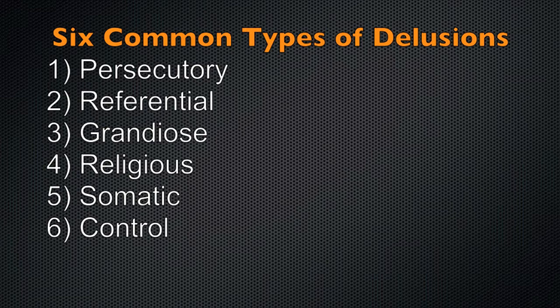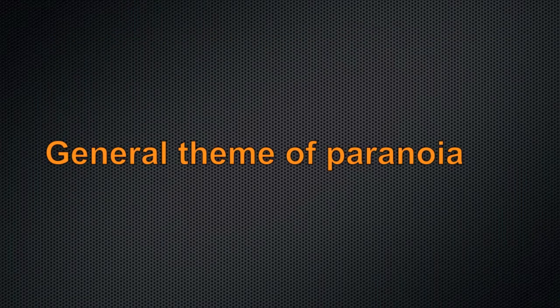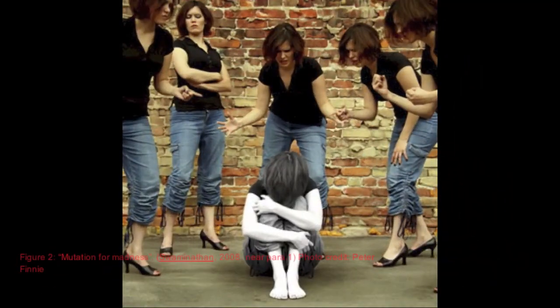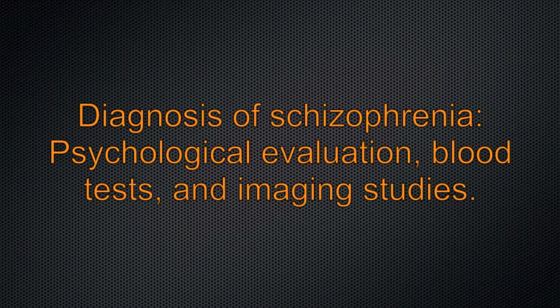Somatic, delusions revolve around the belief that an individual has some sort of bizarre physical ailment. Control, cause the patient to believe that their own thoughts and emotions have been taken over by an outside force. There is a general sense of fear and constant paranoia that comes with having schizophrenia, and much of this comes from the delusions experienced. The inability to separate reality from fantasy causes a major fracture in a person who suffers from schizophrenia's life. Diagnosis of schizophrenia.